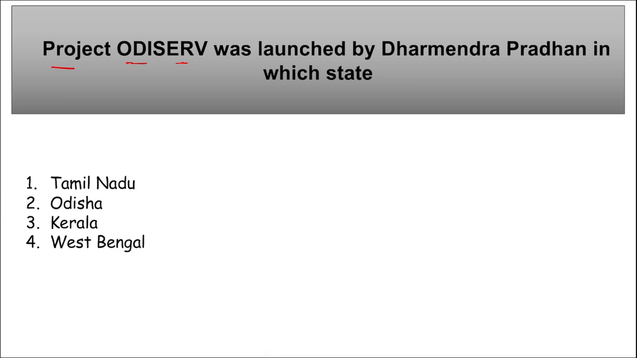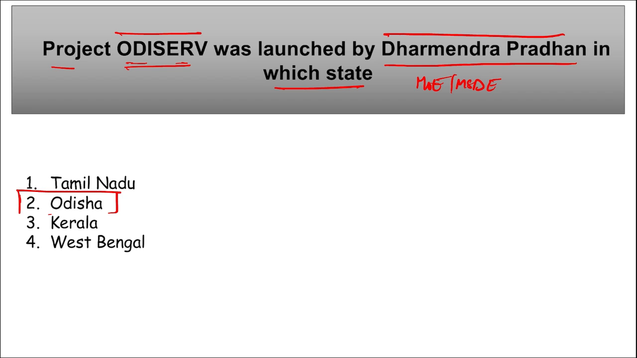Project ODISERV. This was launched by Dharmendra Pradhan in which state? See, Dharmendra Pradhan is our Union Minister of Education and Ministry of Skill Development and Entrepreneurship. And he recently launched this project ODISERV. As the name suggests, ODISERV, this is of Odisha. And this project is basically to provide skills training to individuals so that they can become job ready.